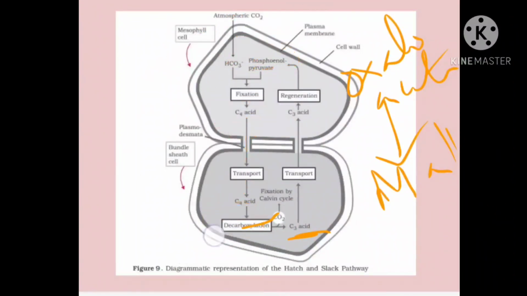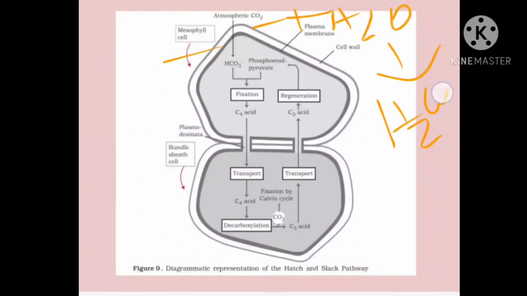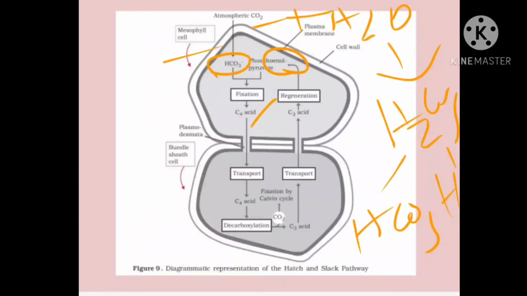Once again I will explain with this diagram. So this is the diagram which is given in your book. Listen carefully, students. So carbon dioxide from the atmosphere is entering the mesophyll cell. Where is it entering? Mesophyll cell. After entering into the mesophyll cell, you can find this carbon dioxide is reacting with water to form carbonic acid. This carbonic acid is dissociating into bicarbonate ion and hydrogen ion. This bicarbonate is reacting with phosphoenol pyruvate to form oxaloacetic acid. This oxaloacetic acid is converted in the next step into malic acid, and then it is transported to the bundle sheath cells.